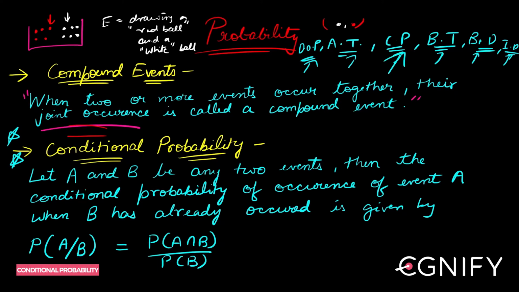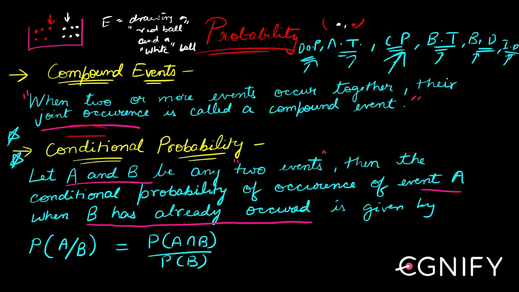So it's important. What do you mean by conditional probability? I have two events A and B. Then the conditional probability of occurrence of the event A when B has already occurred is denoted by this particular formula. What does P(A/B) mean? It means occurrence of A when B has already occurred. So given that B has occurred, what are the chances of A?